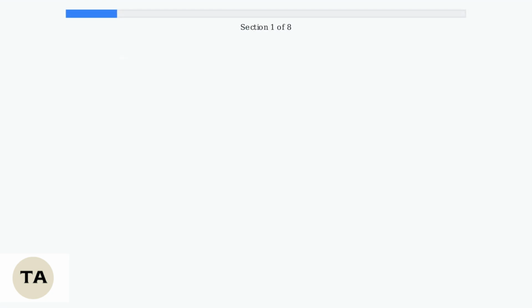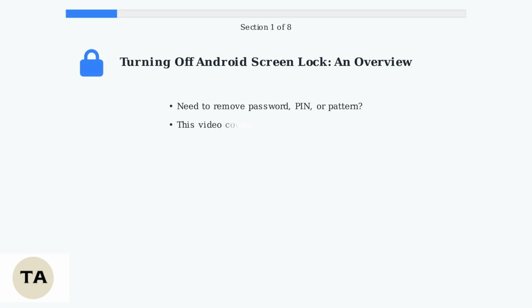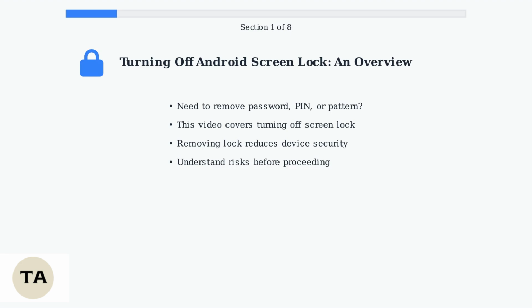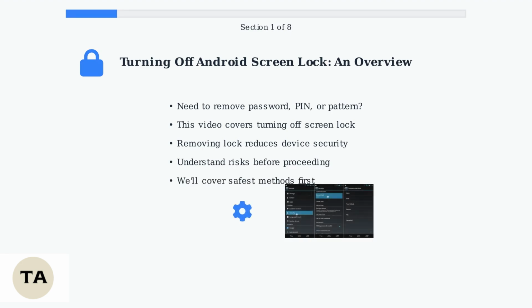Need to remove a password, PIN, or pattern from your Android phone? This video covers how to turn off your screen lock. Remember that removing your screen lock reduces your device's security. Make sure to understand the risks before proceeding. We'll cover the safest and most common methods first.